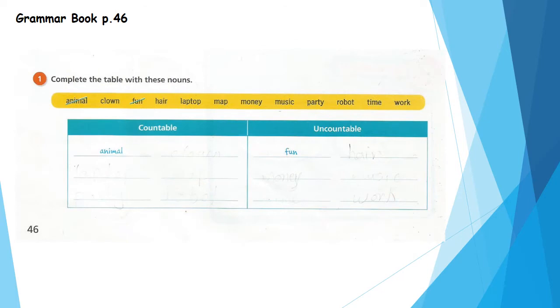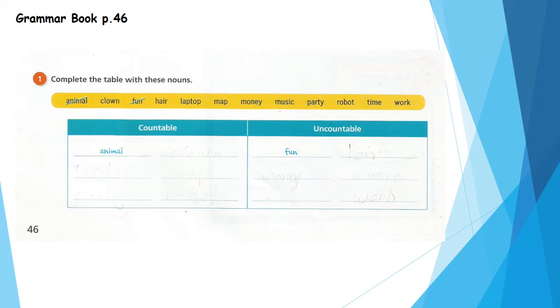Open your grammar book page 46. Let's answer the questions in your book. Okay? Number 1. Complete the table with these nouns: animal, clown, fun, hair, laptop, map, money, music, party, robot, time, work. Okay? Let's divide these nouns into countable and uncountable nouns. Countable nouns, nouns that we can count. Uncountable nouns, nouns that we cannot count.